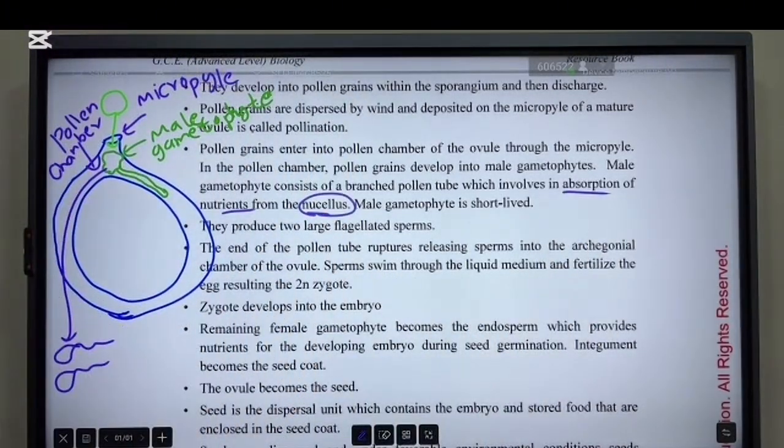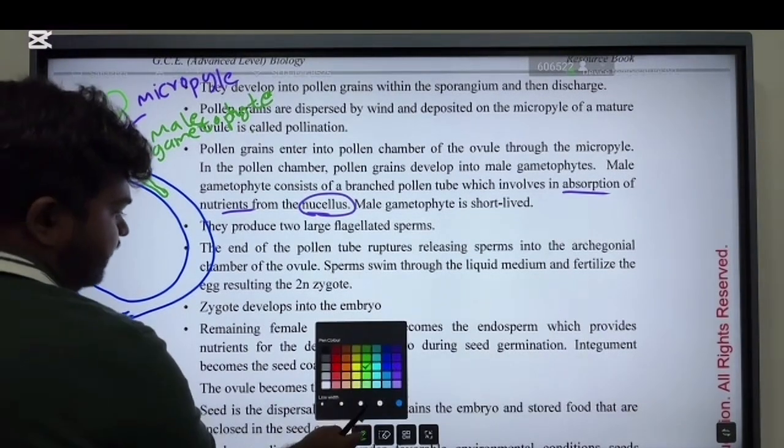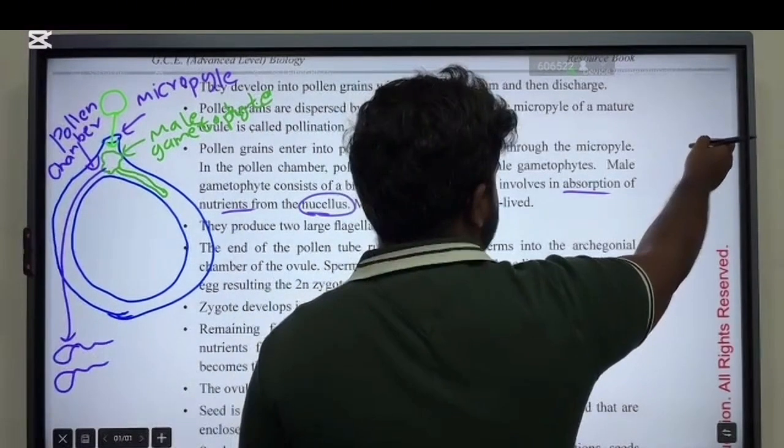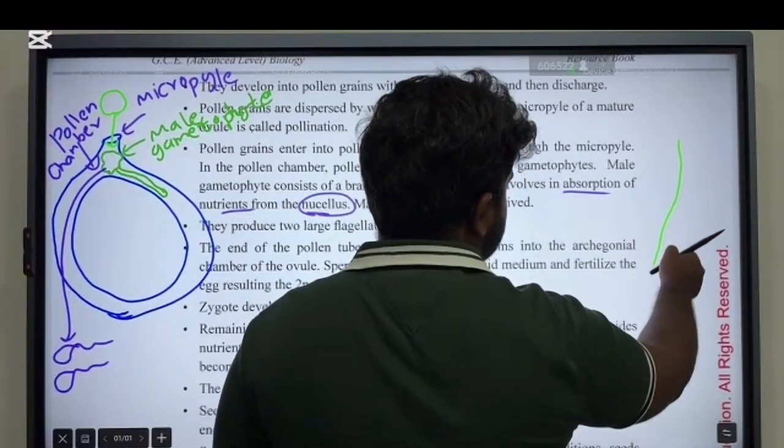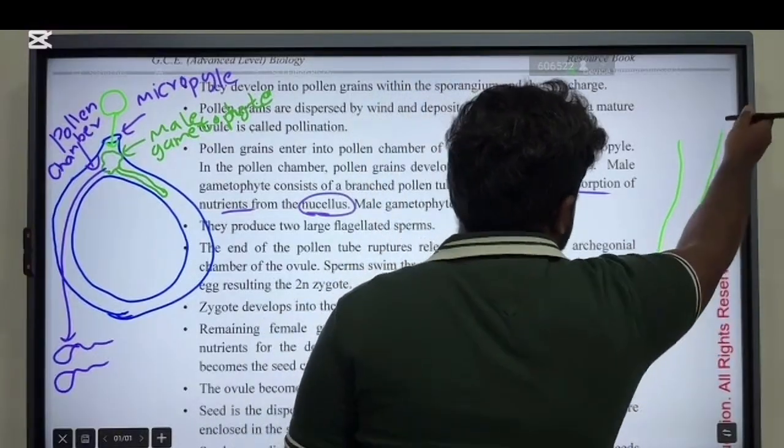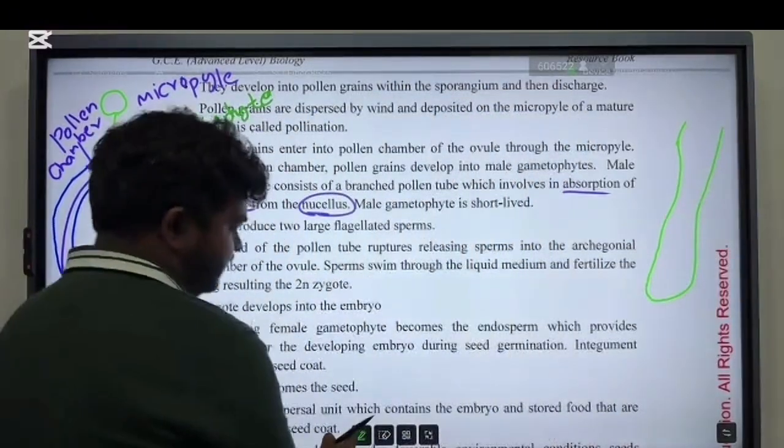I mentioned that previously. So then what happens? Now there are two sperms, right? So this is the pollen tube.